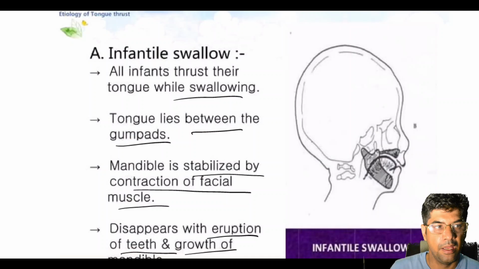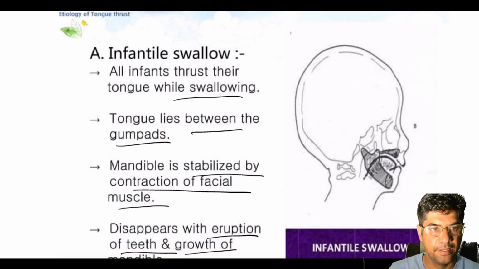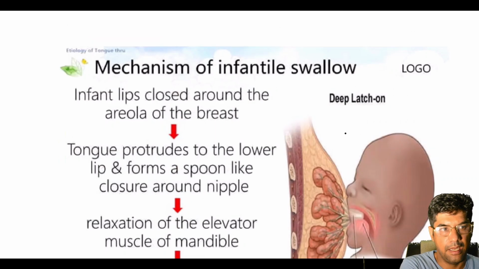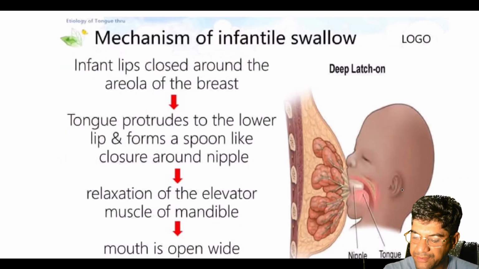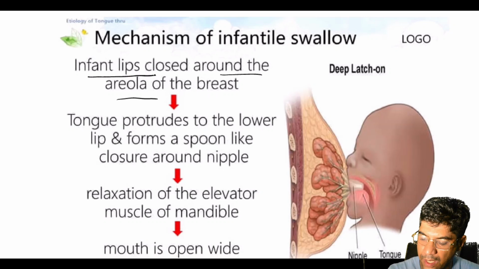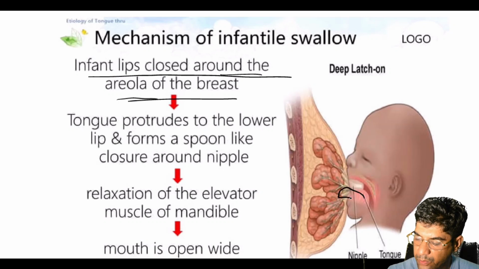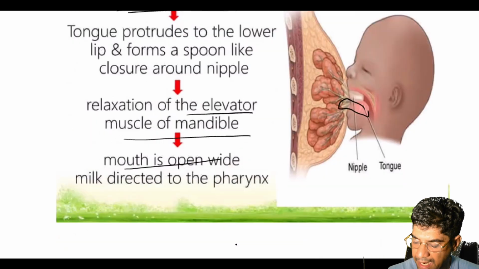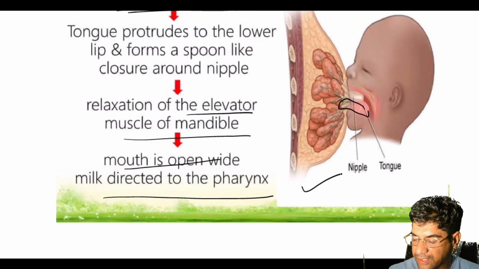Remember that. Now the difference between the infantile swallow and the adult swallow. This is the mechanism of infantile swallow. The infant's lips close around the areola of the breast, and the tongue protrudes to the lower lip to form a spoon-like closure around the nipple. There is relaxation of the elevator muscles, the mouth is open wide, and milk is directed to the pharynx. This is the mechanism of the infantile swallow.